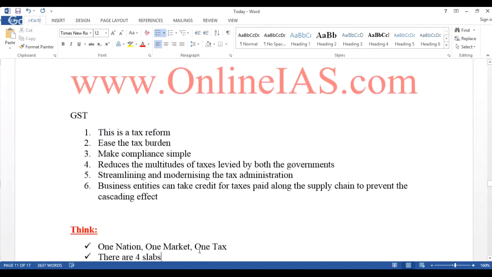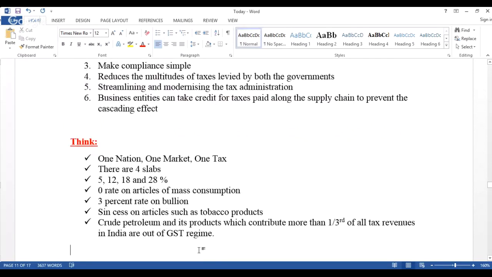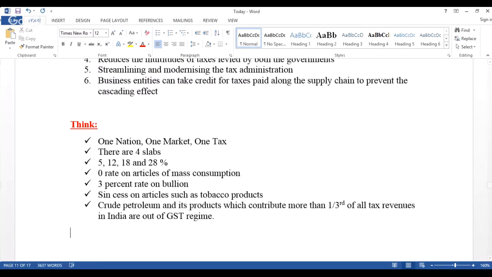Look at this. Now what exactly is the problem? Let's think on this. We say one nation, one market, and one tax. Clear? One nation, one market, one tax, goods. This is the slogan that has been given by the government. One nation, fine. Yes, wonderful. One market is good, but where is one tax? That is a problem here. Clear? That's the reason why.